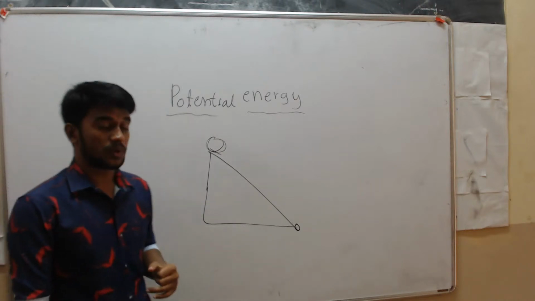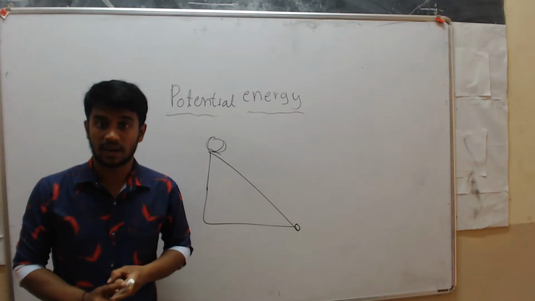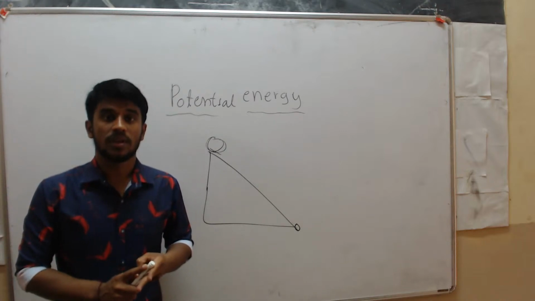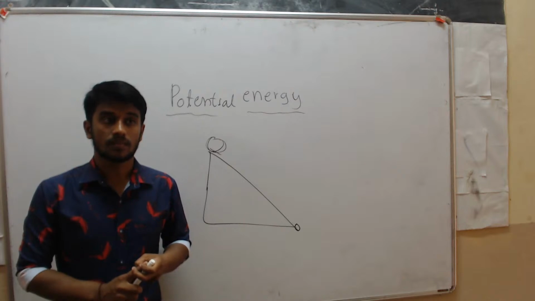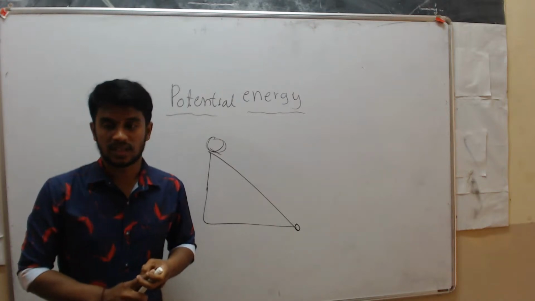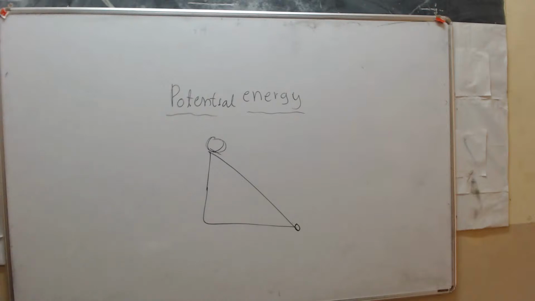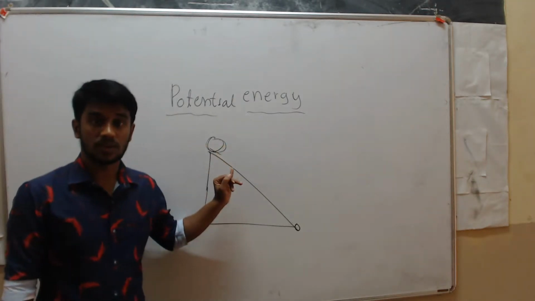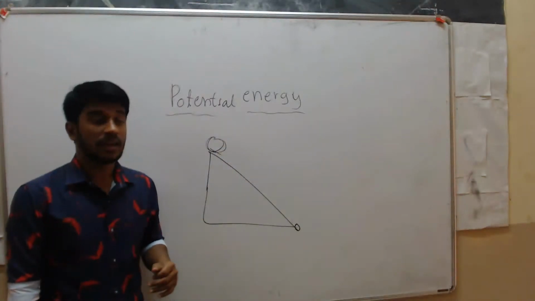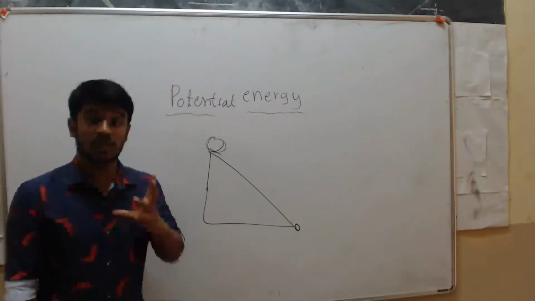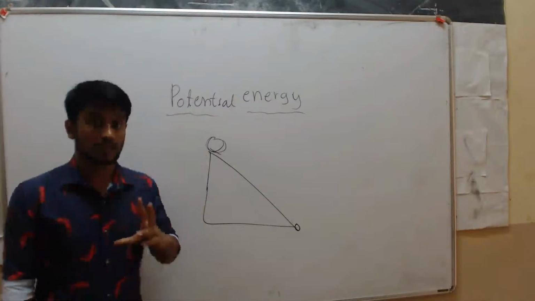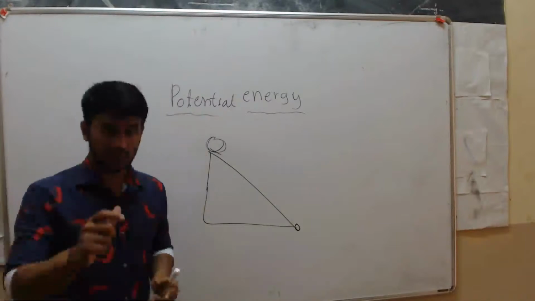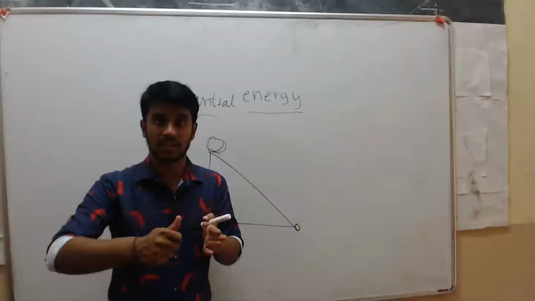So examples for potential energy: water stored in a dam, a stretched arrow, and the stone on the mountain. These are all examples of potential energy. And a compressed spring, in a bike or car, correct?